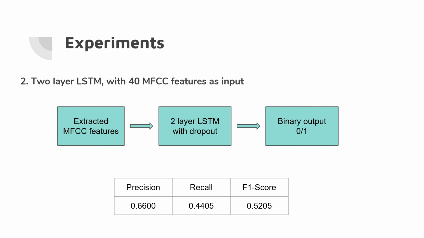Our next experiment was with a two-layer LSTM, and we experimented with all our feature sets FS1, FS2, and FS3. We decided to experiment with LSTM because our data has a temporal nature inherently. The results reported here are for FS2, that is the 40 MFCC features, while we also ran experiments on FS1 and FS3 and reported them in our paper. We also improved upon the results for FS2 in our paper compared to those displayed here by enforcing more dropout to encourage regularization and tweaking the hidden state size.